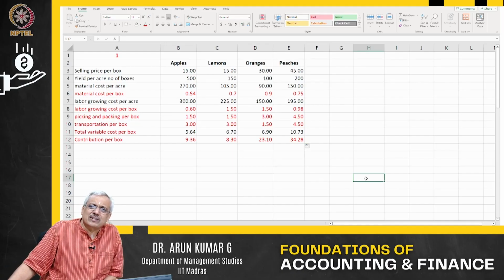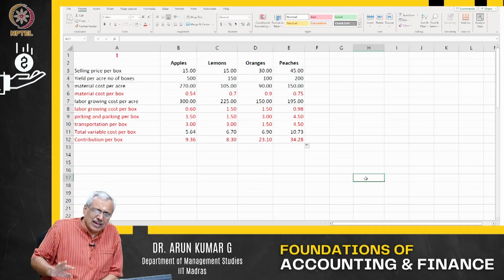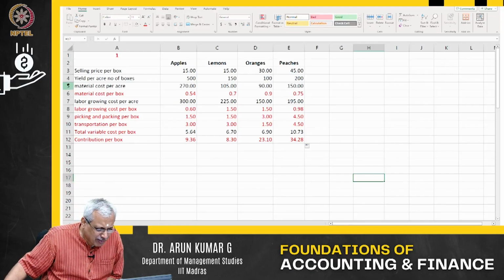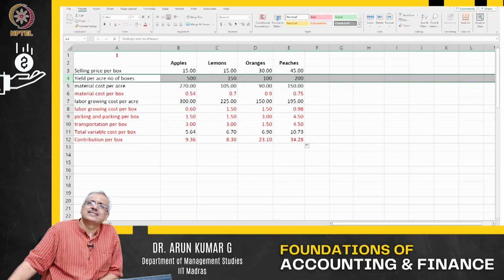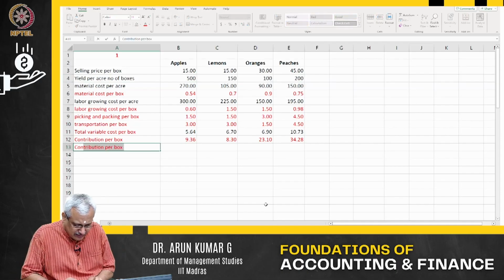But what is your objective? Objective is maximize revenue per acre, not per box. Because what happens? Your yield in boxes varies. So let me look at contribution per acre.